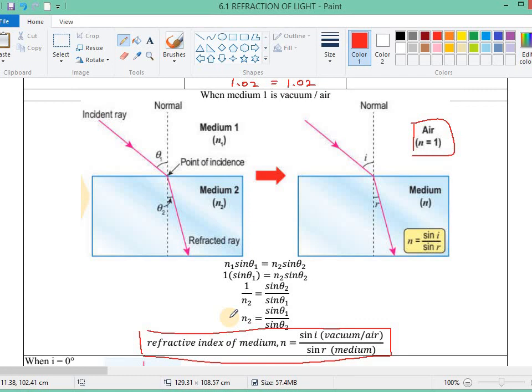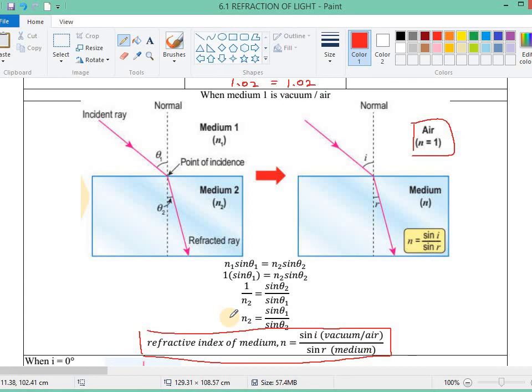But how do you measure speed of light? For normal people like you and me, we don't have the sophisticated equipment, the apparatus, to measure speed of light. So what can we do?